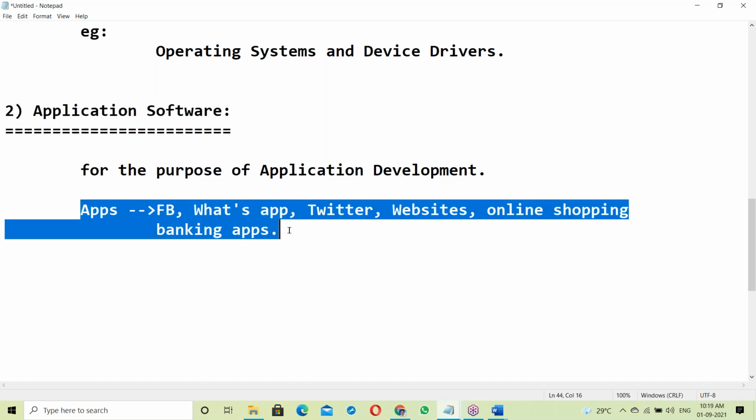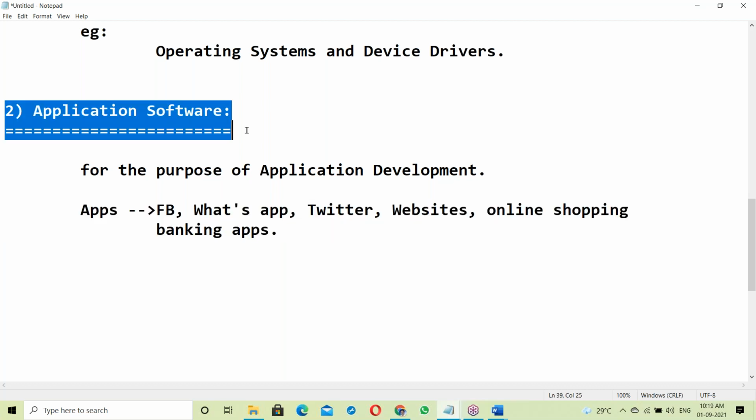To develop these applications, we need some softwares. That software is called application software. One second.